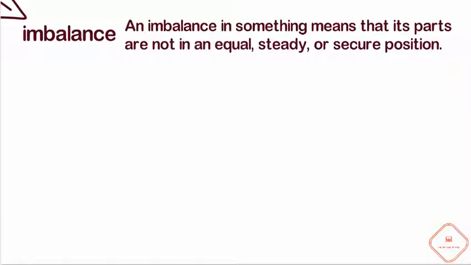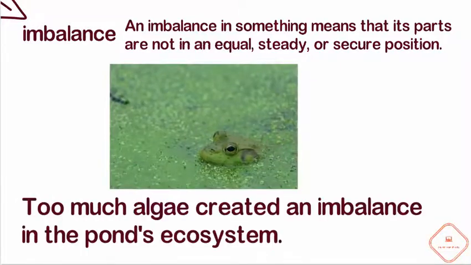An imbalance in something means that its parts are not in equal, steady, or secure position. So if there's too much of something or too little of something. Too much algae created an imbalance in the pond's ecosystem. So in the pond, if there's too much of one thing, that's an imbalance. So in this example, too much algae created an imbalance in the pond's ecosystem.